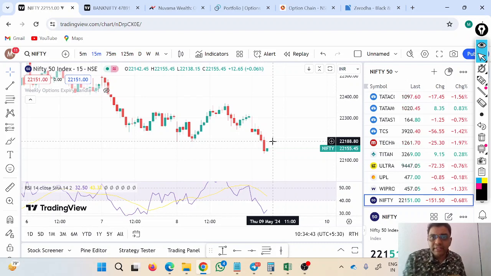Now tell me one thing. Yesterday I was ready to take 50 rupees premium from you because the opponent was South Africa. I know that the South African bowling attack is fantastic, so it would be difficult for India to score more than 300 runs. But today the opponent is Zimbabwe. Against Zimbabwe, even I know that it will be easy for India to score 300 runs. So will I be ready to sell that particular option at 50 rupees to you? Of course not. I will say I need at least 70 rupees for this bet. I will need at least 80 rupees for this bet.